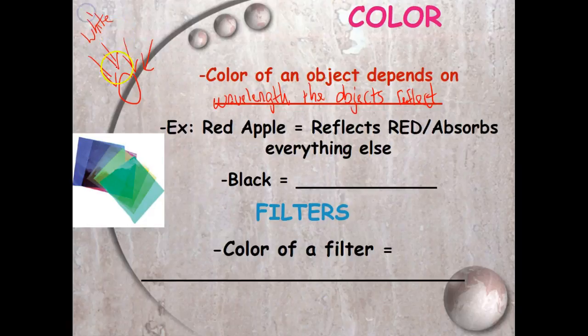White is made up of all the colors. When they hit that apple, all of these are just going to get absorbed into the apple, but the only one that bounces off is red, and that's what we see. Okay, so black is when all of the wavelengths are absorbed. There's nothing that bounces off, and we see the result of that, which is the black color.